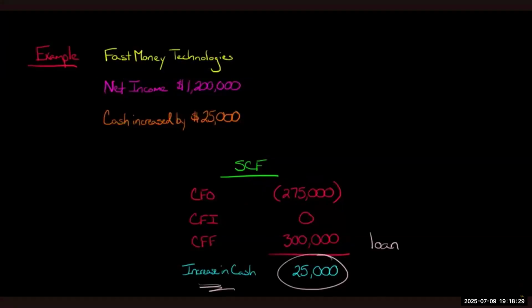And do we think, for example, that this firm with this loan would be able to meet their first interest payment, or are they going to have to come back and borrow more money from a bank or raise money with a stock issuance or something? Are they going to have to get equity? So basically, we have to think about these things, right? They have a loan, so now they're going to have an interest payment. And if they're not generating positive cash flow next year, so let's say next year cash flow from operating activities is also negative, then that means they're not going to have the cash from operations to make the interest payment on this loan.